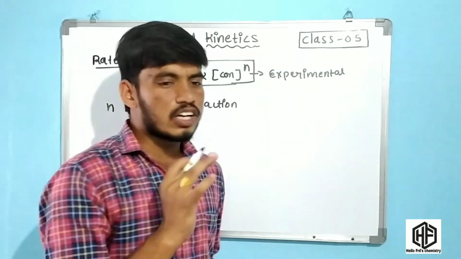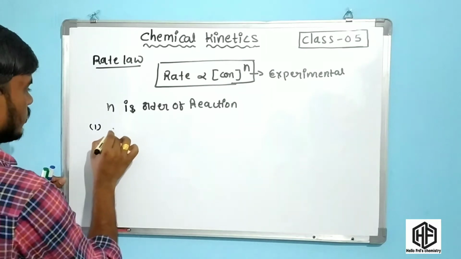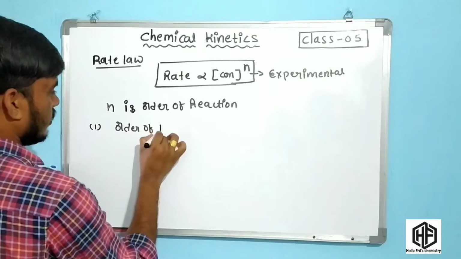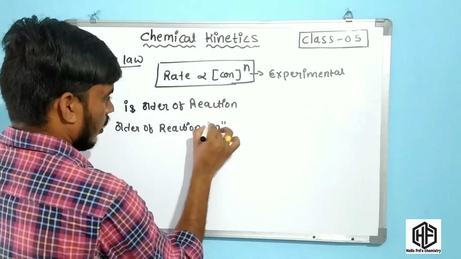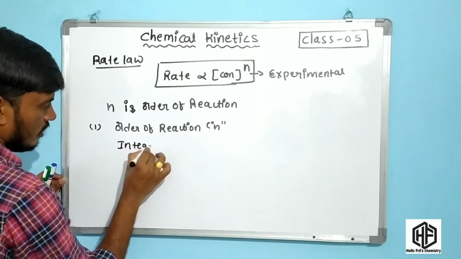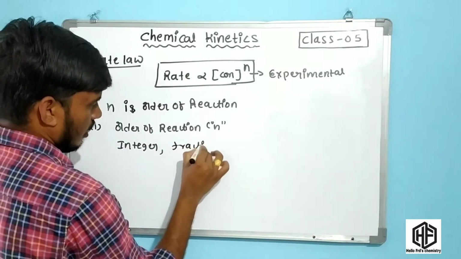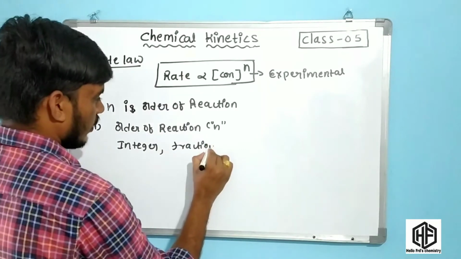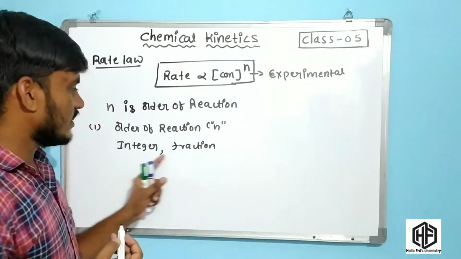The first point about the order of reaction is that the n value can be an integer or fractional.